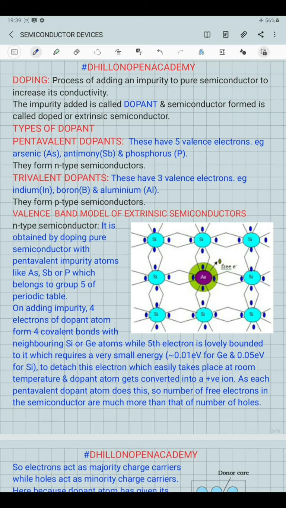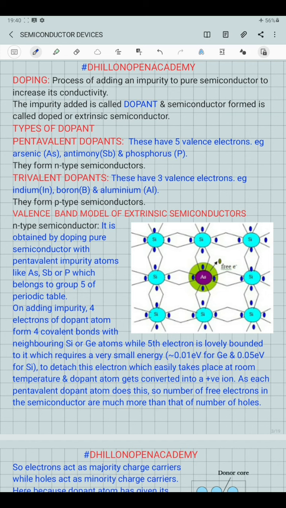One are called the pentavalent dopant atoms. These are the atoms of the elements which belong to group 5 in the periodic table, and they have 5 valence electrons. For example, arsenic, antimony and phosphorus. They lead to the formation of extrinsic semiconductors which are called N-type semiconductors, negative type semiconductors. Then there are trivalent dopant atoms, which belong to group 3 of the periodic table and have 3 valence electrons, which are indium, boron and aluminium. They form p-type semiconductors or positive type semiconductors.